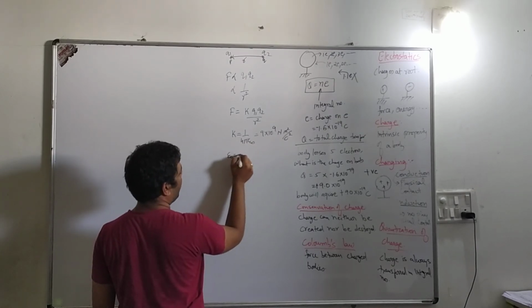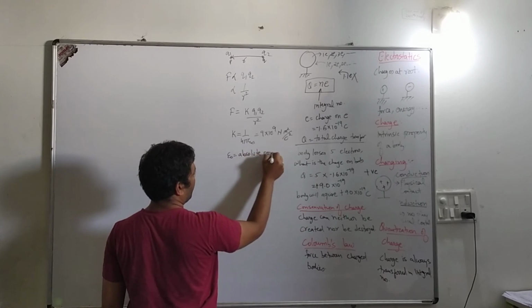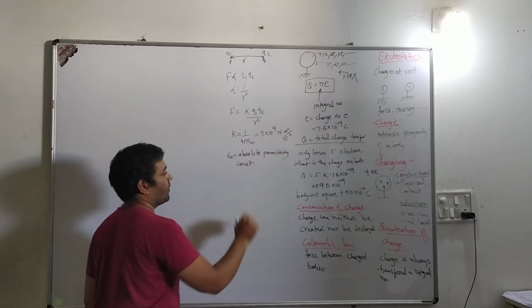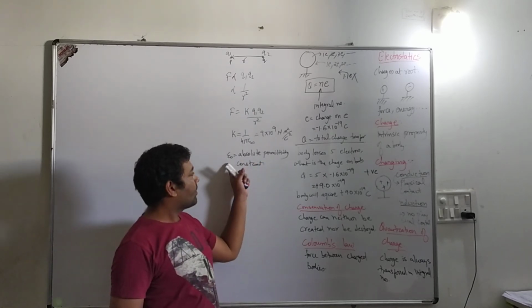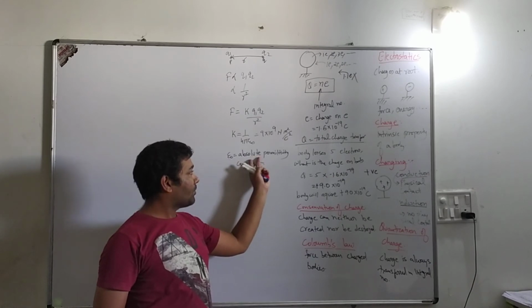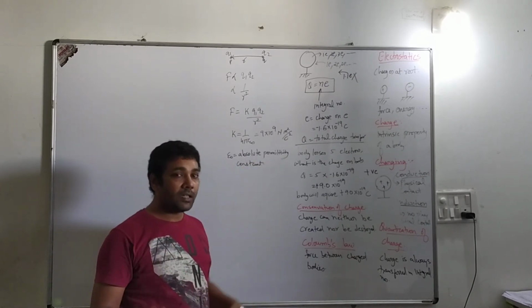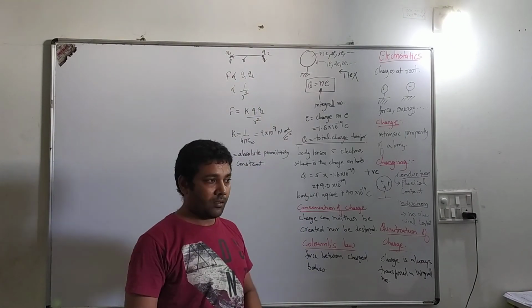Epsilon naught is called the absolute permittivity constant. What do we mean by absolute permittivity constant? The word permittivity means how easily a medium will allow the interaction between the two charges.